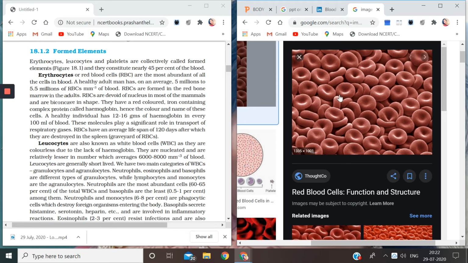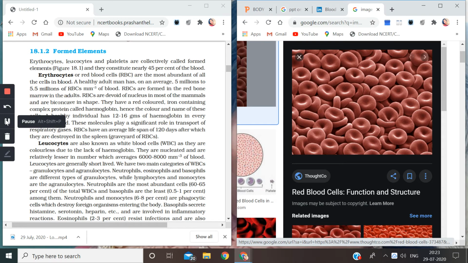So you know it's a spherical shape, and we know the surface area of a sphere is the largest. So the more the surface area, the larger the amount of oxygen that will be taken up by the RBCs, or the binding of oxygen will be more because the surface area is more. Why is the surface area more? Because of the shape given to the RBCs. That is why they have a large surface area, so more binding of oxygen will take place.